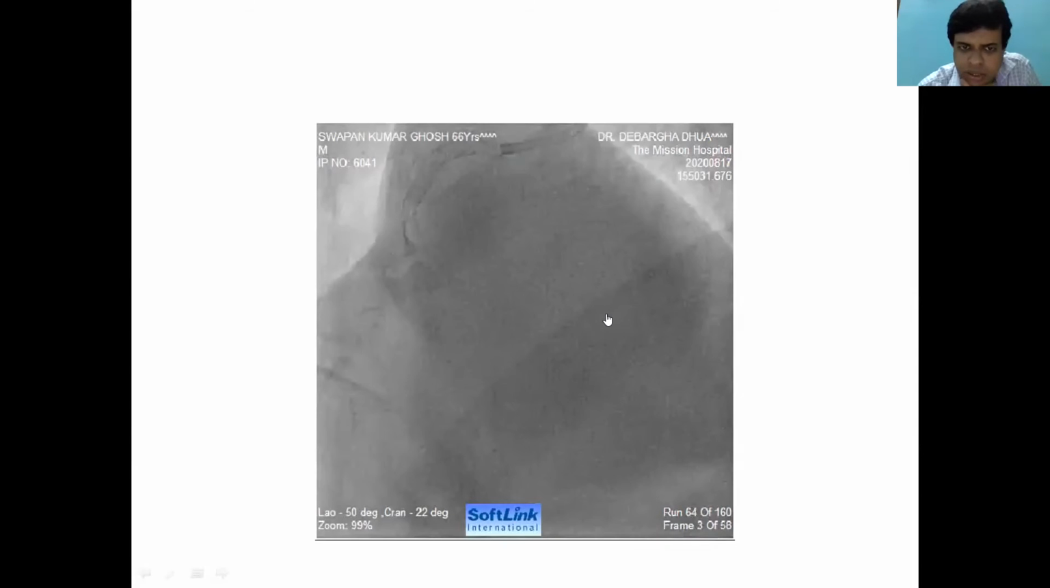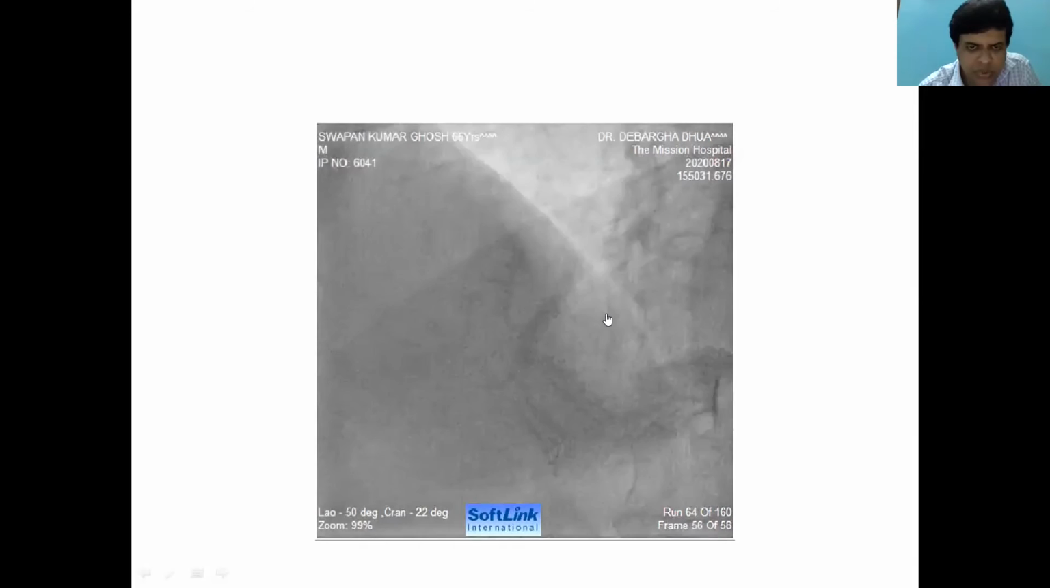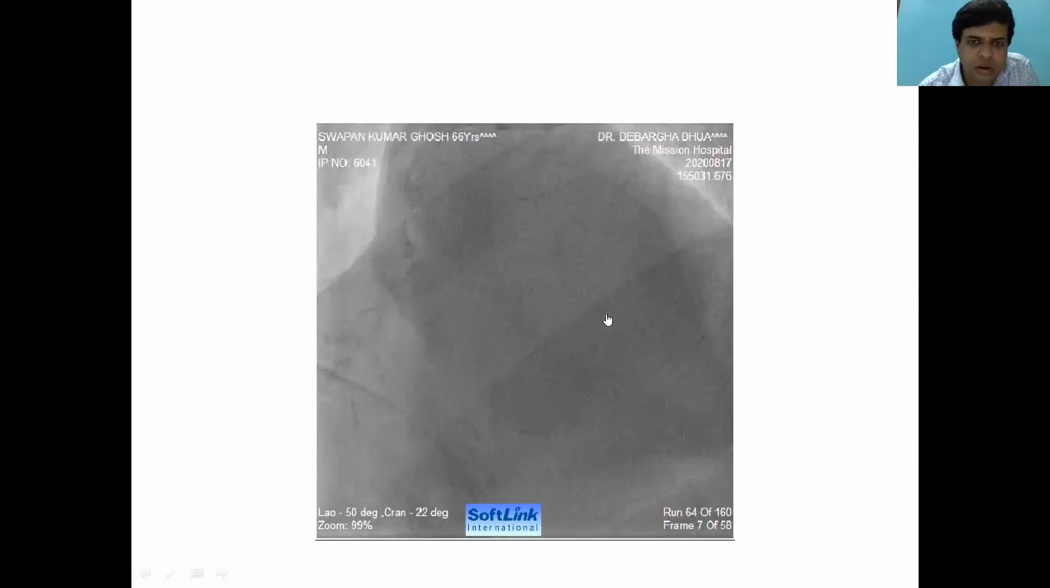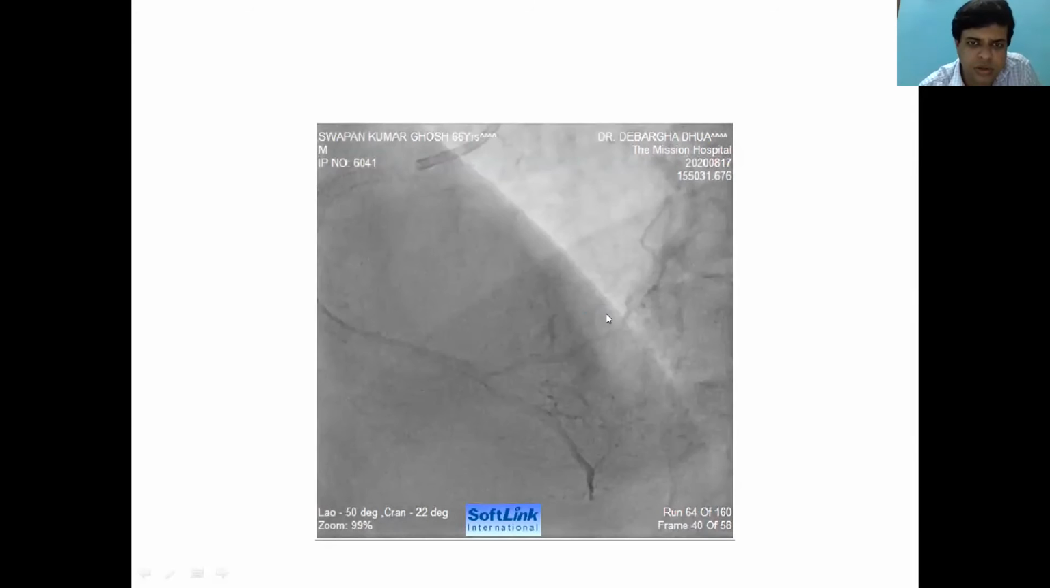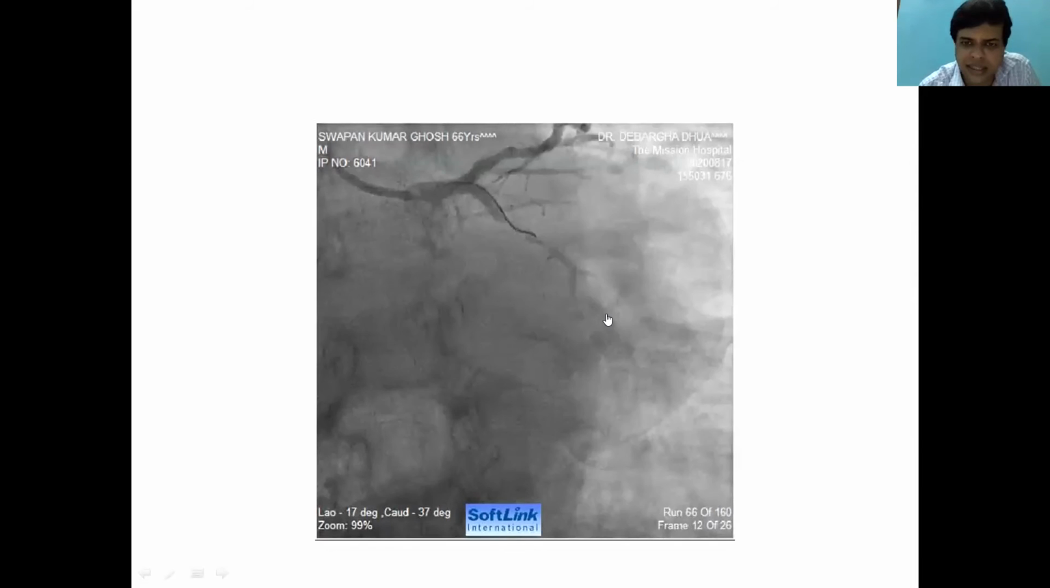And here is our final result. So this is not a very complicated case. This is a simple case of CTO RCA. Then we tried to address the LCX.